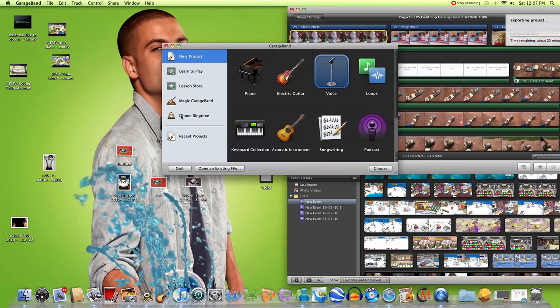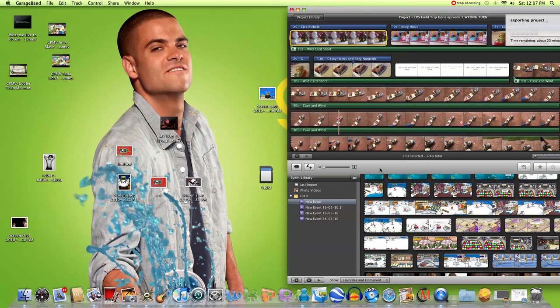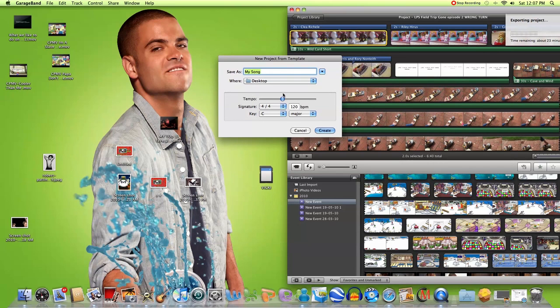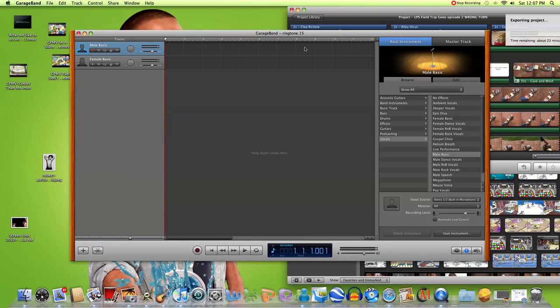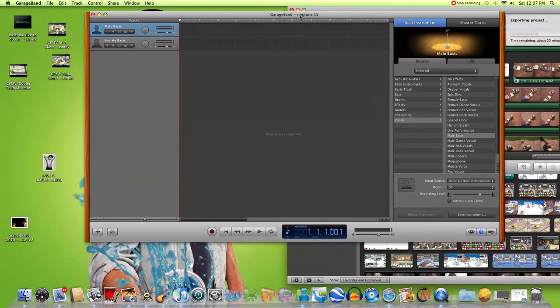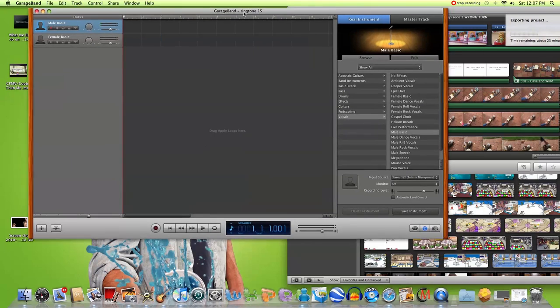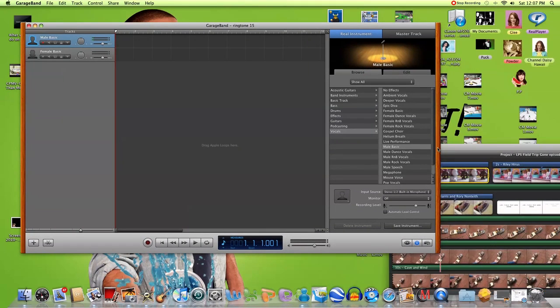Okay, so once it's open, you go voice and you call it Ringtone. This is like my 15th one, so I call it Ringtone 15, or you can call it anything you want so you know where to find it on your desktop. So when it opens up, it should come up with the normal screen. Then on your desktop,